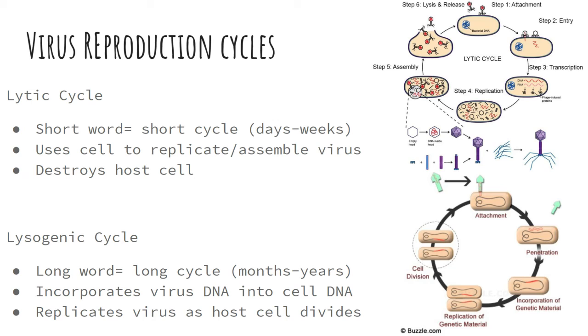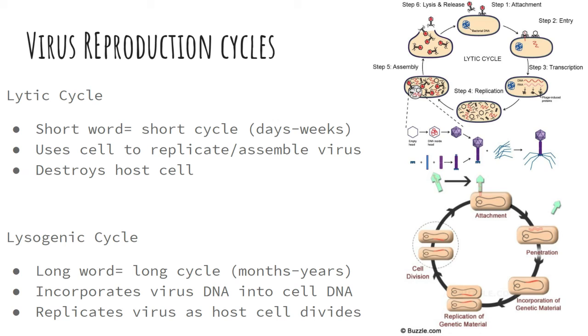The first, lytic, is a shorter cycle. Short word, short cycle. In the lytic cycle, the virus enters the cell, replicates and assembles itself, and then bursts and kills the cell. This type of virus is usually in the body for a few days to a few weeks. The flu and COVID-19 are great examples of viruses with a lytic cycle.